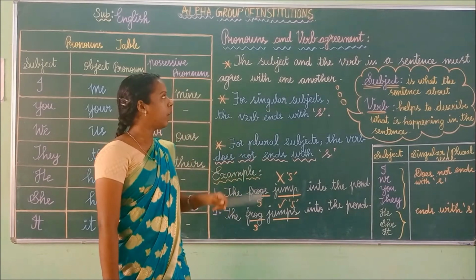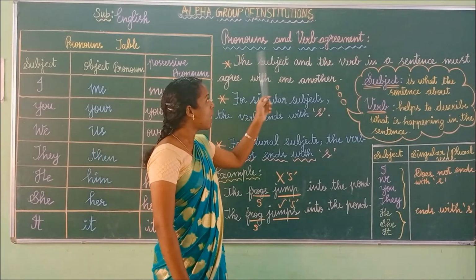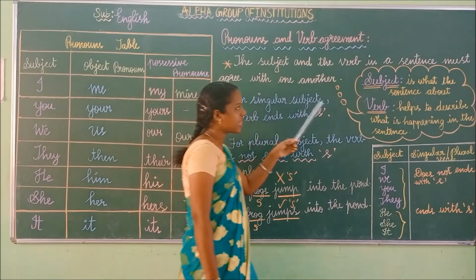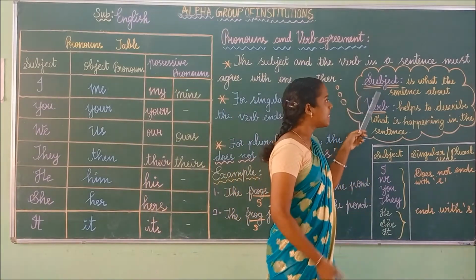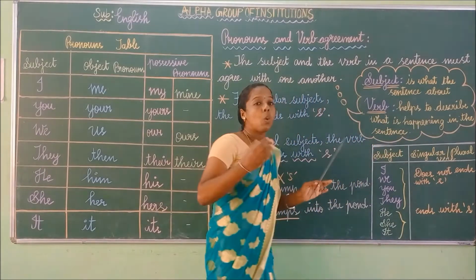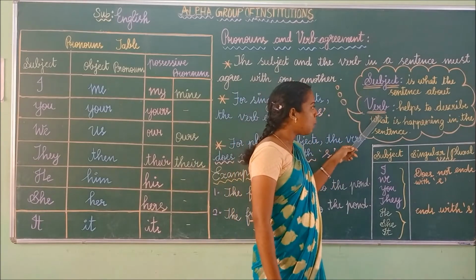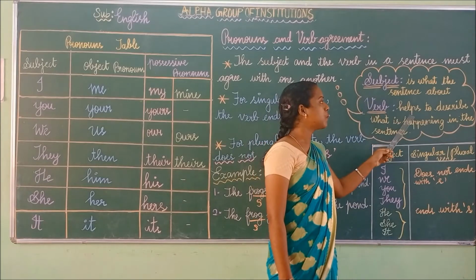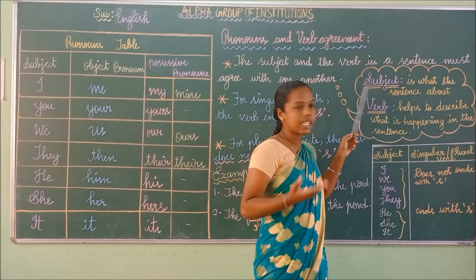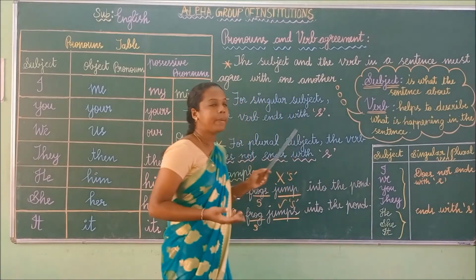Pronouns and verb agreement. We have learned what pronouns are. Now we will see pronouns and verb agreement. See the meaning of subject. What is subject? Subject is what the sentence is about. And what is a verb? A verb helps to describe what is happening in the sentence.